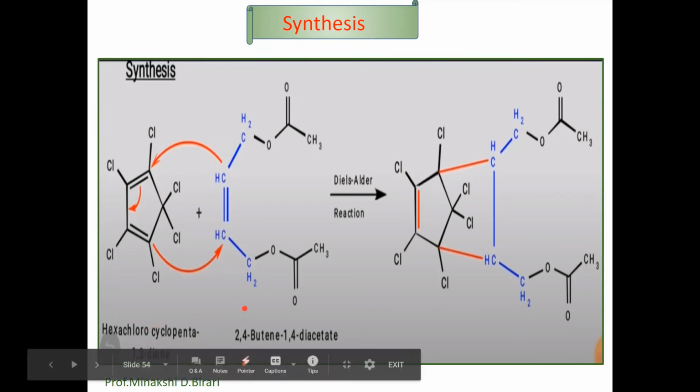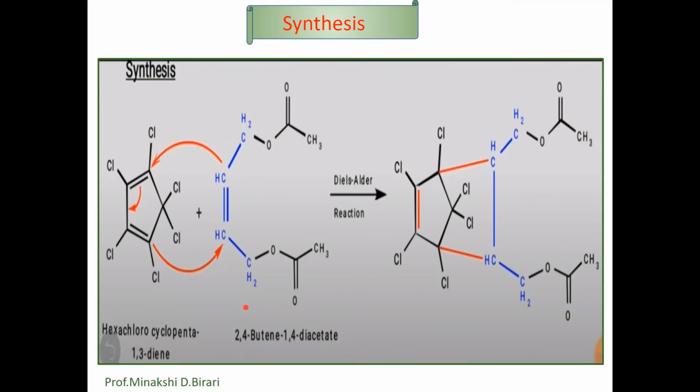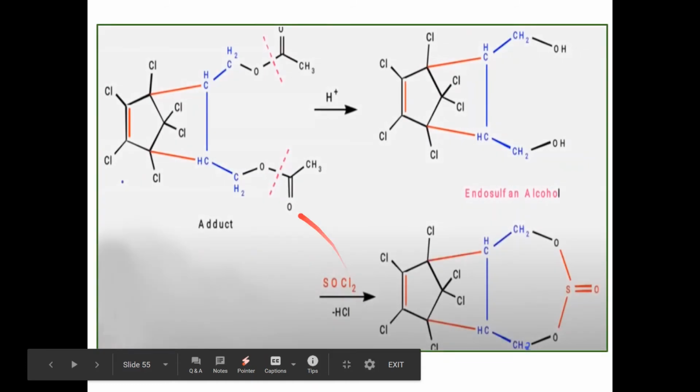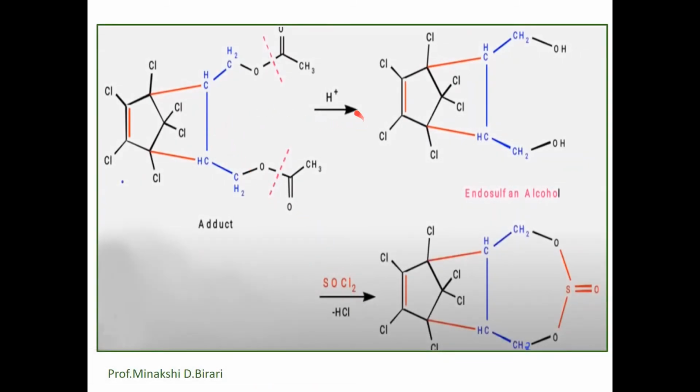Hexachlorocyclopentadiene reacts with 2,4-butyl diol or 2,4-butyl 1,4-diacetate. Further, this adduct hydrolyzes in acidic medium to give the endosulfan alcohol. Again, the endosulfan alcohol is obtained by the rupture of these two bonds in acidic medium.